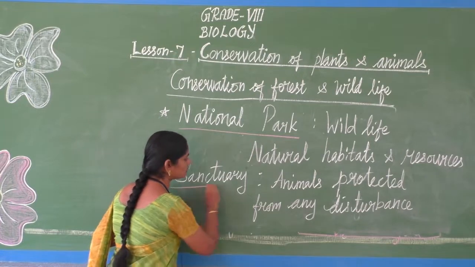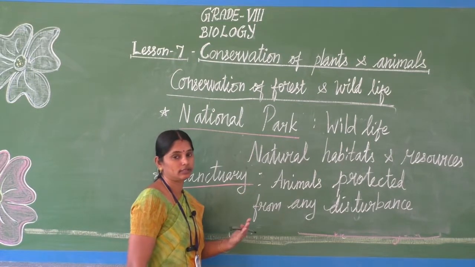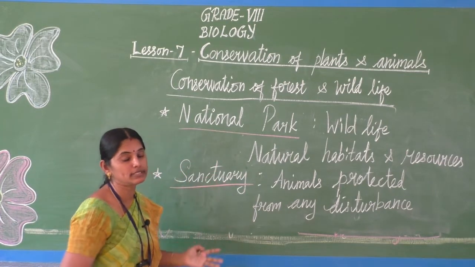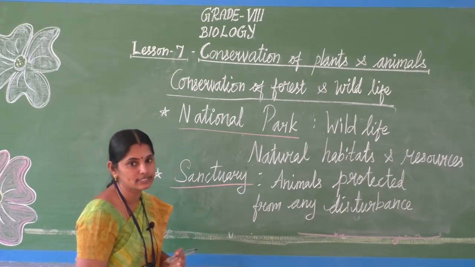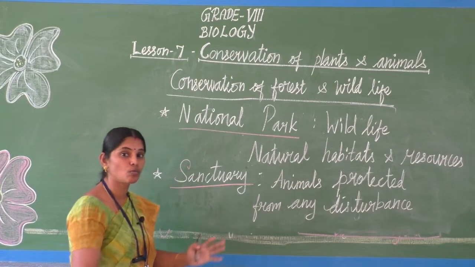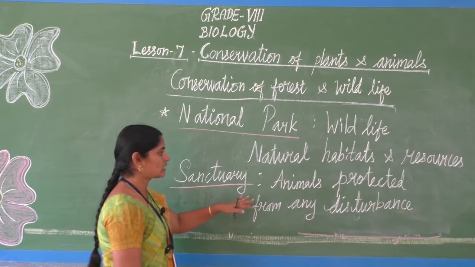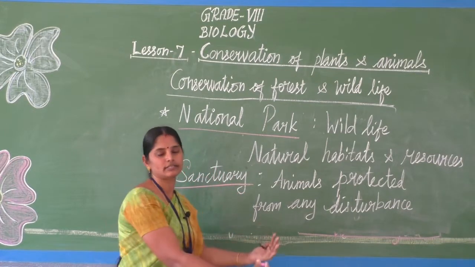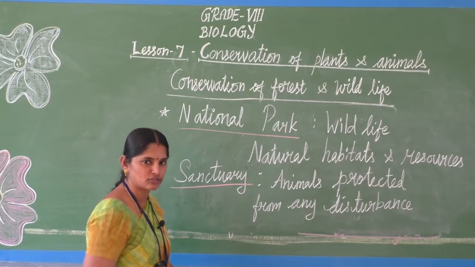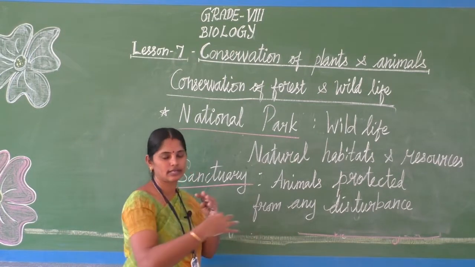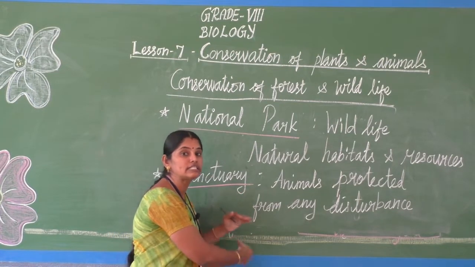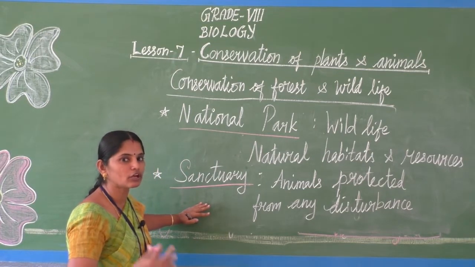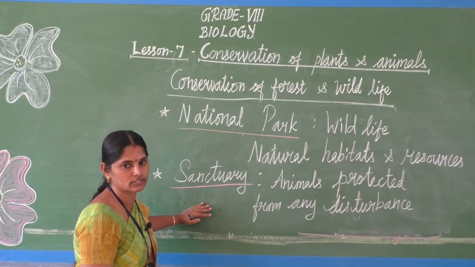In sanctuary, animals are taken care of more than the plants. In national parks, importance is given to both animals and plants, whereas in sanctuary, they focus more on animals. The animals are being protected. Those animals want to be in the natural habitat, so they are given that habitat and they are not disturbed. Even though they allow the public to visit the sanctuary, they allow us only to a certain extent.